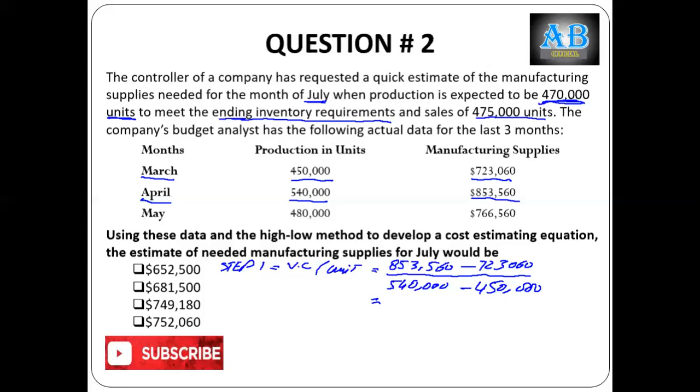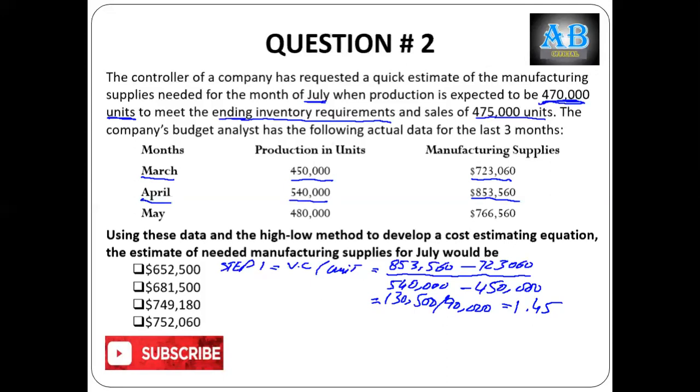853,560 minus 723,060 is equal to 130,500, divided by the difference of these two, which is 90,000. 130,500 divided by 90,000 equals 1.45. Again, check: 540 minus 450, 90.